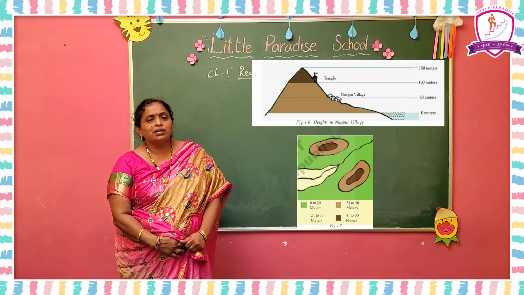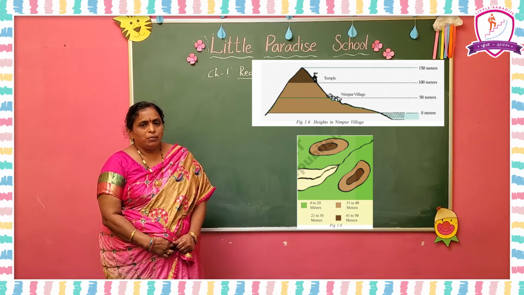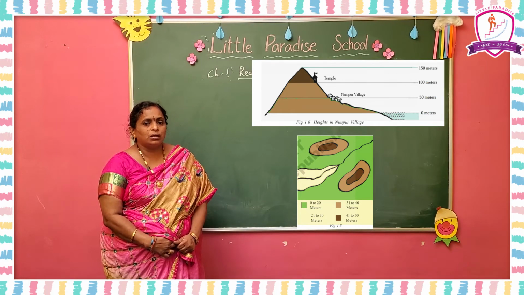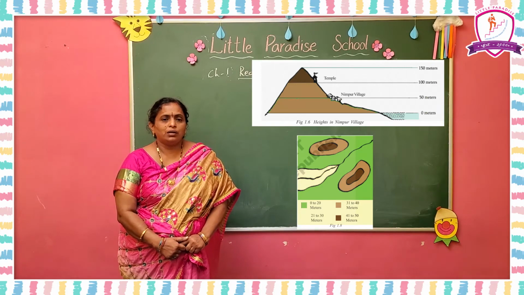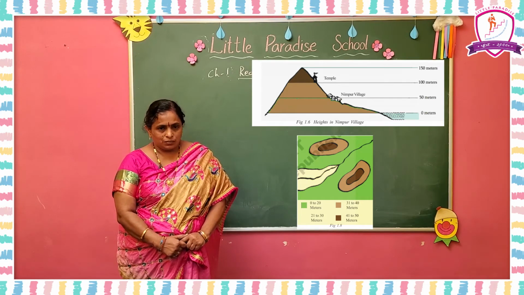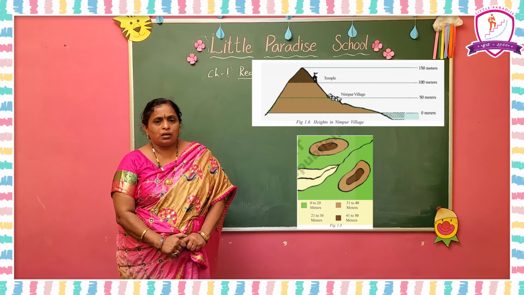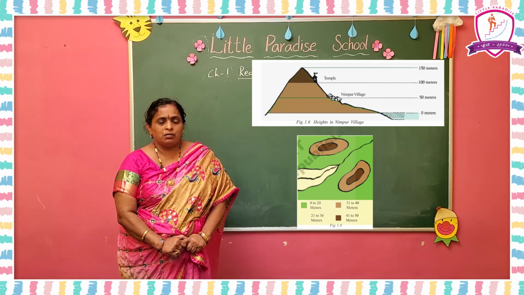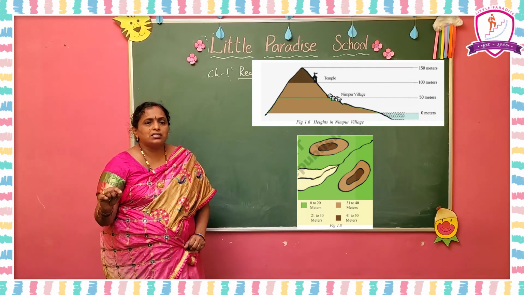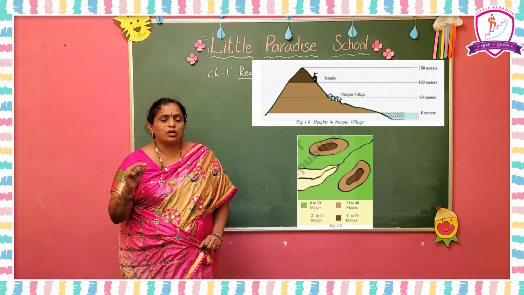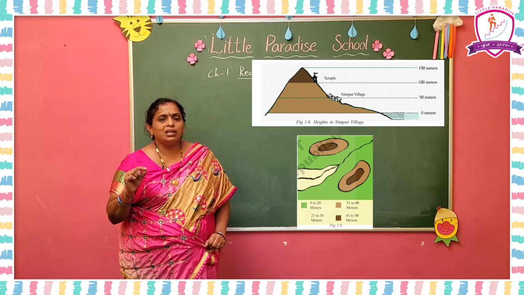Measure at frequent intervals and take the mean level. Measure ante ela kolustunna mee levels anni kuda high ga unnai, low ga unnai, but mean level అని ఉంటాయి. High and low రెండిటికి మధ్య ఉన్న లెవెల్ ని mean level అంటాము. In mathematics you calculate the mean by adding all numbers and dividing, అలా high tides and low tides యొక్క ఒక మీన్ వాల్యూ తీసుకుని calculate చేస్తారు. So that is the mean level of the sea.